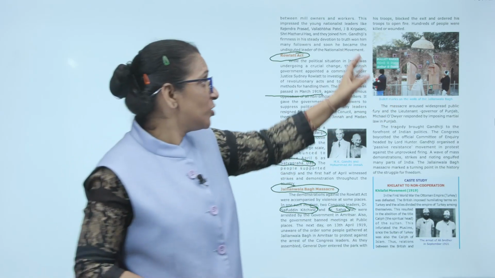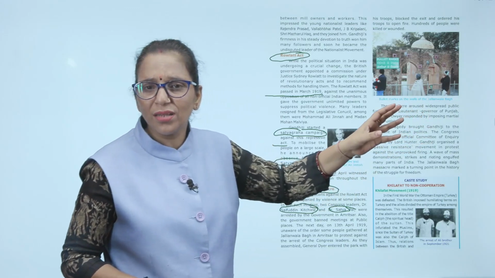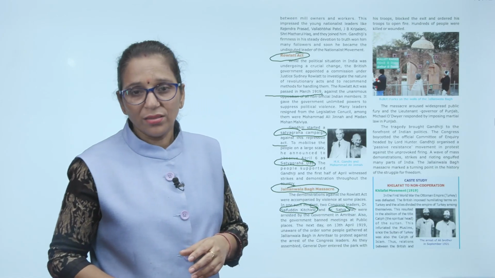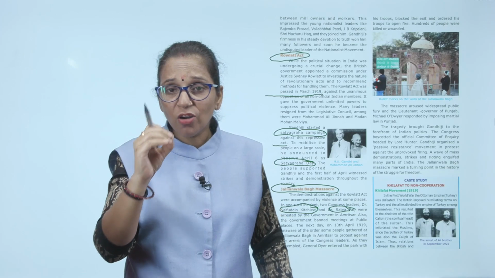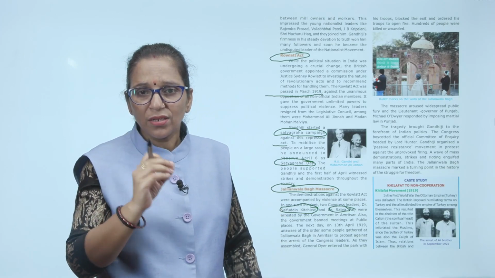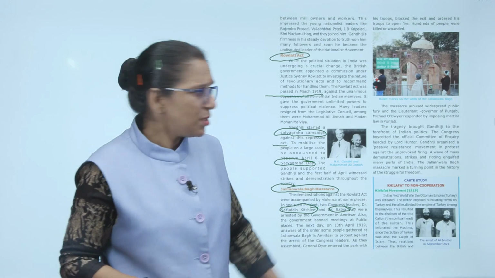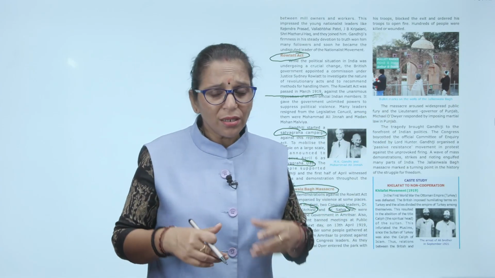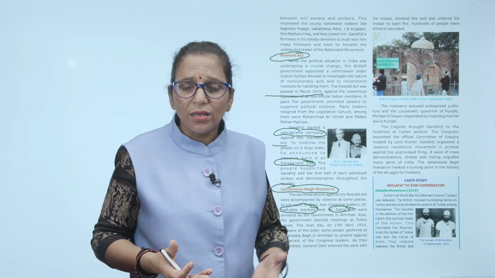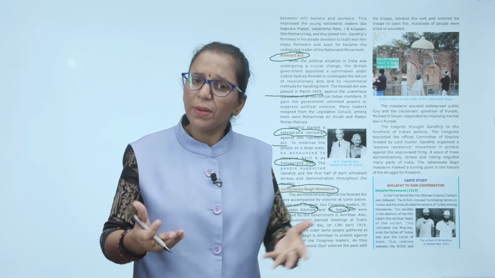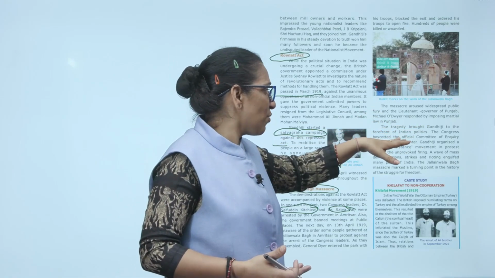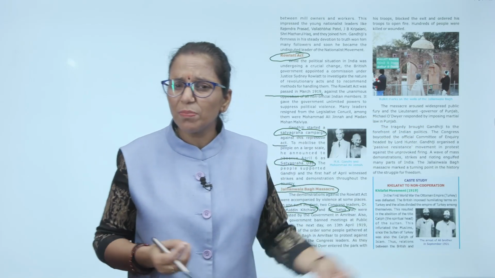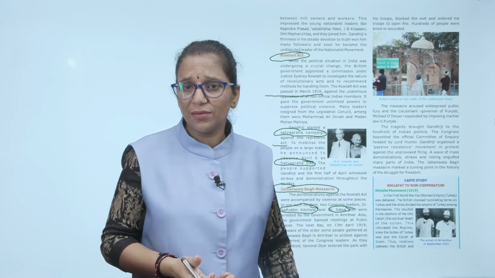You can see in this picture, and you can visit Jallianwala Bagh in Amritsar. Even now you can see many bullet marks on the wall. The massacre aroused widespread public fury, and the Lieutenant Governor of Punjab, Michael O'Dwyer, responded by imposing martial law in Punjab. It means he was not feeling anything, there was no humanity. He was saying that it was good, it should happen. Many innocent people were killed and you don't feel guilty.